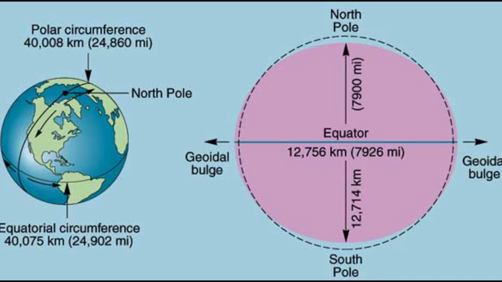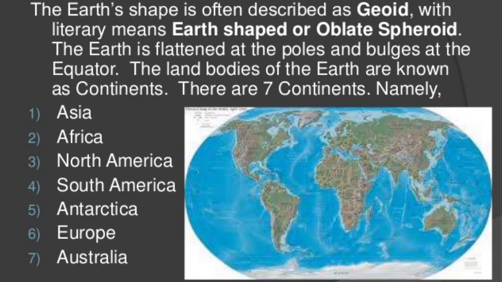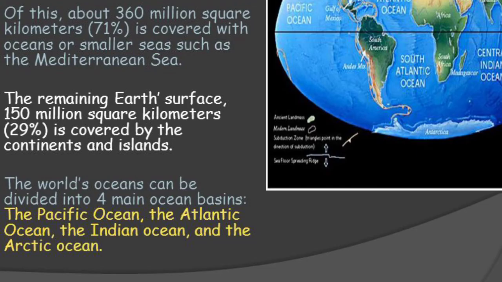The land bodies of the earth are known as continents. There are 7 continents, namely Asia, Africa, North America, South America, Antarctica, Europe and Australia. The continents are land masses of large size. Asia is the largest continent in the world, while Australia is the smallest continent. The large water bodies on the earth are called oceans. There are 4 major oceans. They are the Pacific Ocean, the Atlantic Ocean, the Indian Ocean and the Arctic Ocean. The Pacific is the largest and deepest ocean, while the Arctic is the smallest and shallowest ocean.